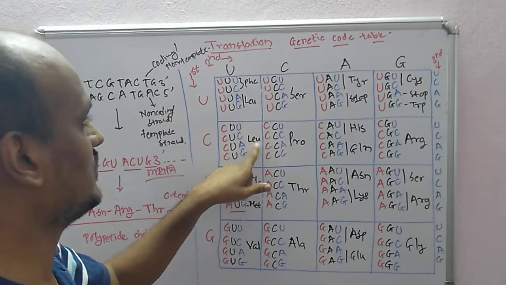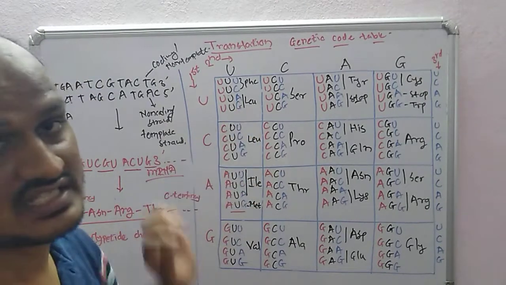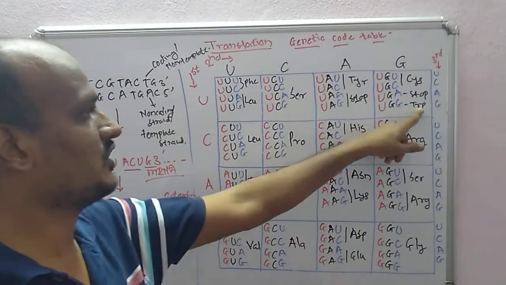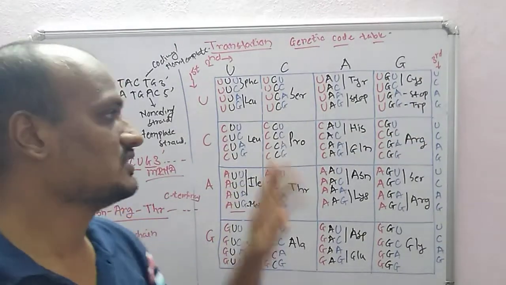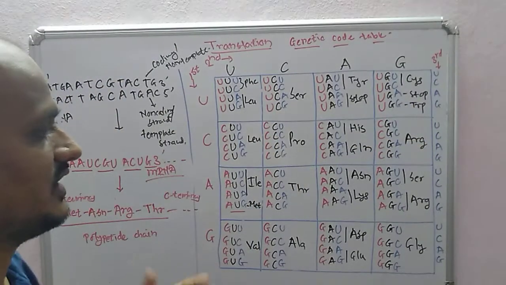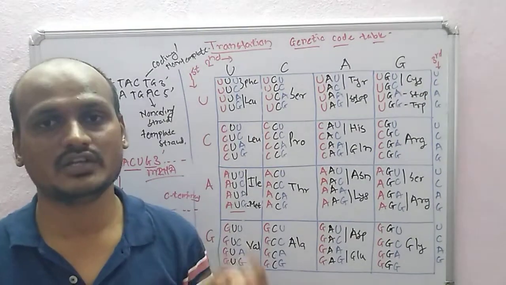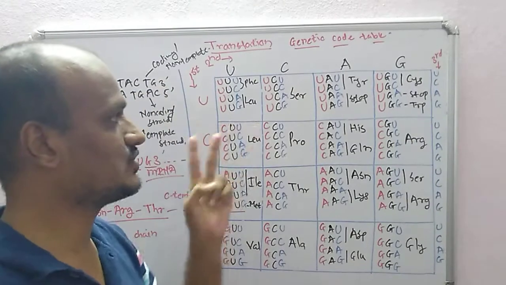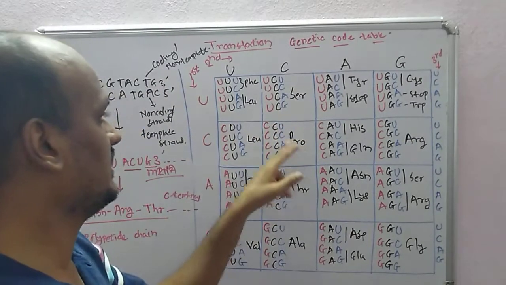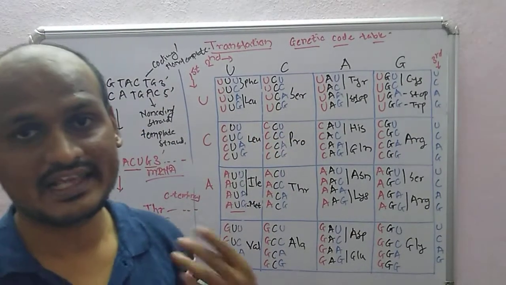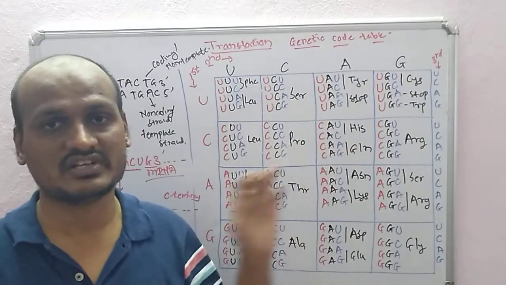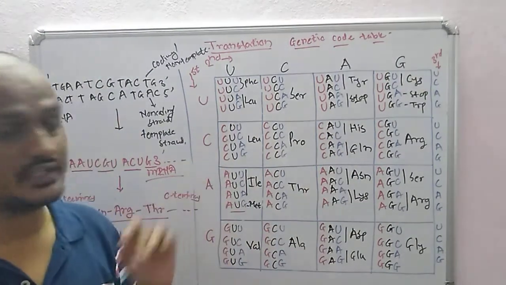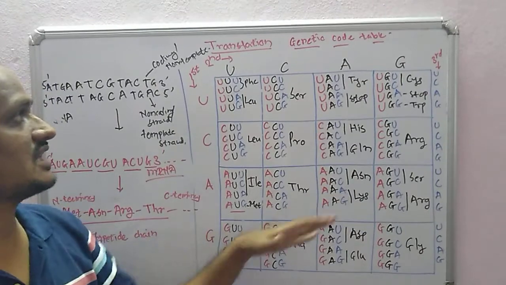For example, leucine has these 4 and these 2, a total of 6 codons. For tryptophan there is only 1 codon. So there can be a different number of codons for a particular amino acid. Tryptophan has 1, phenylalanine 2, tyrosine 2, proline 4. So you can note these differences in the genetic code table.